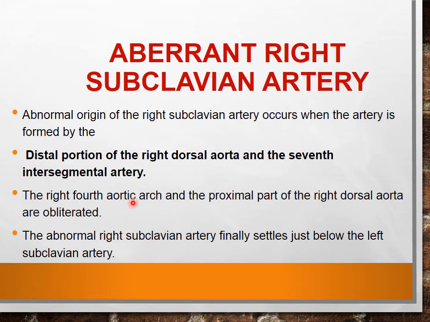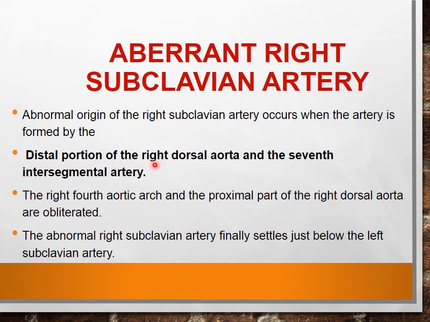The proximal part, which is from the horn of the right sided aortic sac, gives rise to the brachiocephalic artery, and from the proximal portion of the fourth arch along with dorsal aorta, the right subclavian artery is formed. But what is going to happen?